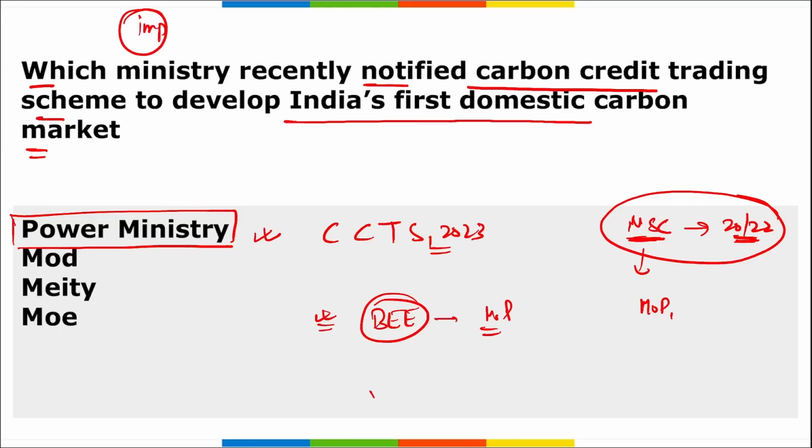Then next thing is, what is this carbon credit trading scheme? What is the reason why we are focusing on this carbon credit trading scheme, right? We should know about this also, correct? So remember, the main aim here for this carbon credit is the value assigned to the reduction, removal or avoidance of greenhouse gas emissions, right? And it is equivalent to 1 ton of carbon dioxide equivalent.